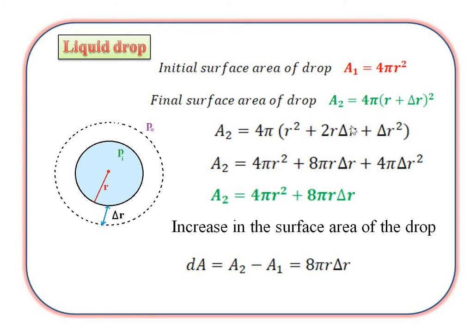Here 4 pi R square and 4 pi R square cancel. We get simply 8 pi R delta R. This is equation number 1. Remember, increase in area dA is equal to 8 pi r delta r.